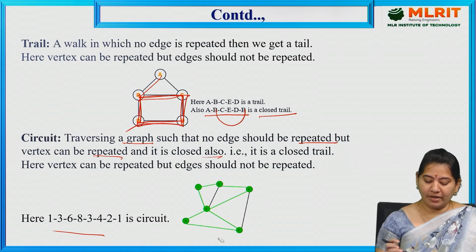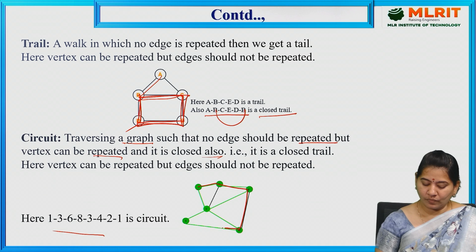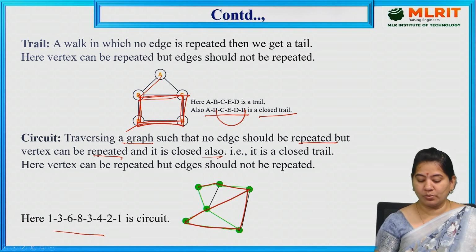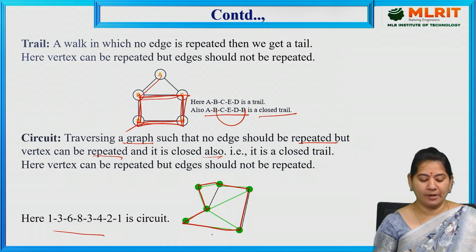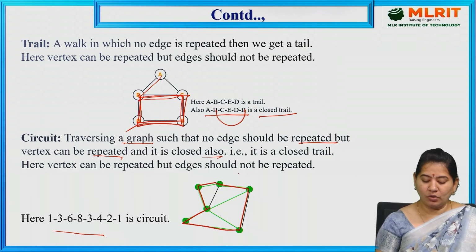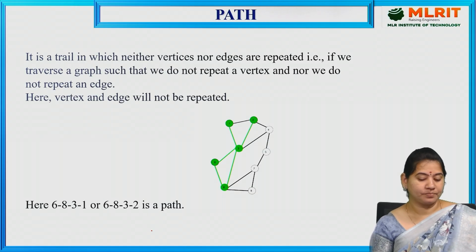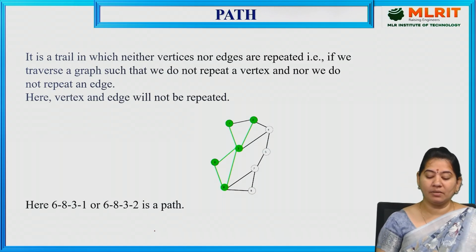So in the same way here 1, 2, 4, 6, 8, 3, 4. This is also closed one here. In the same way 1, 2, 4, 8, 6, 3. This is also closed one. So like this here, no edges should be repeated, but vertices can be repeated. That is called circuit.